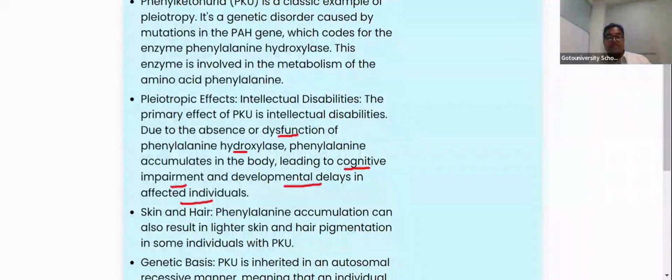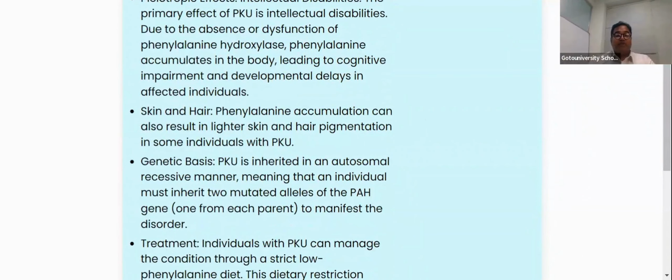Now we come to the skin and the hair. In the skin and the hair, phenylalanine accumulation brings a light skin color and reduced hair pigmentation. In the CBSE board exam, which particular disorder does this mimic? Melanism, not exactly, but a little bit.